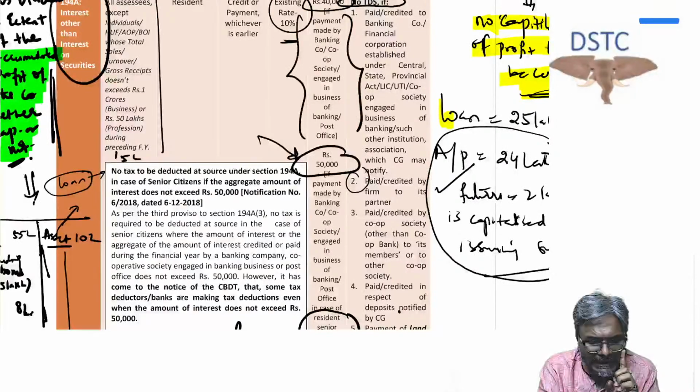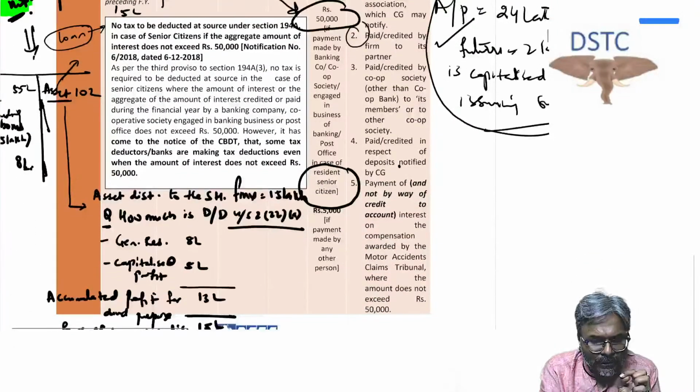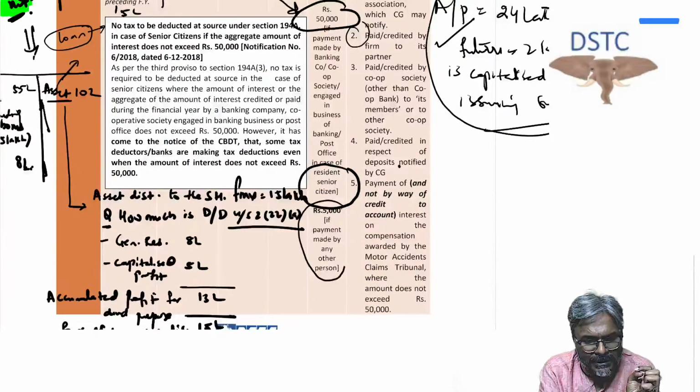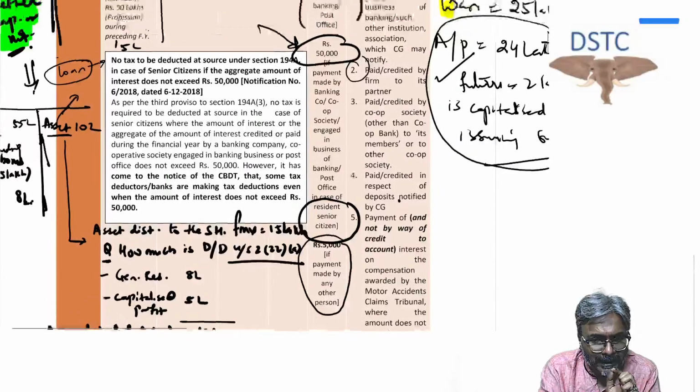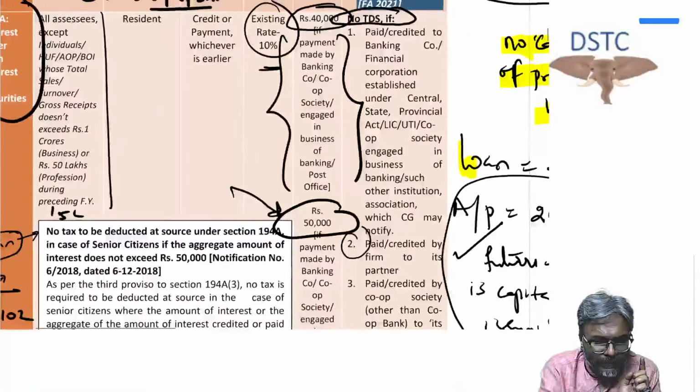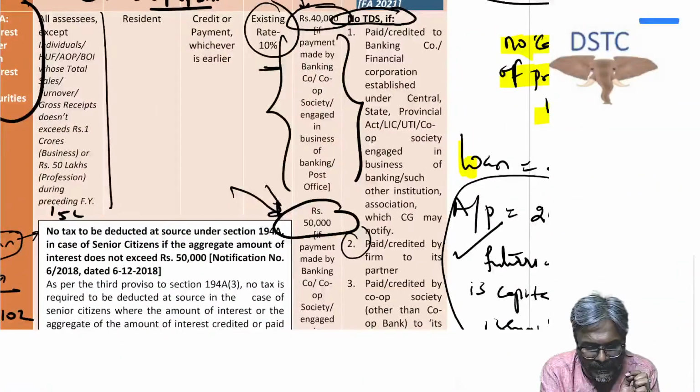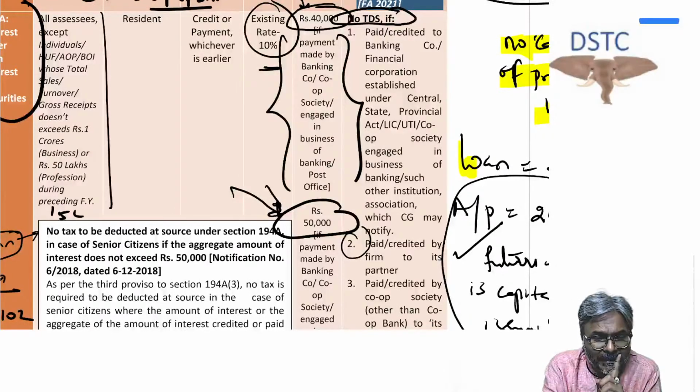Now, please be careful over here. Here also, for interest other than interest on security, the limit is 5,000. The interest other than the interest on security, students, the limit is what? 5,000 rupees. In this case, 5,000 rupees is the limit. However, be careful. 40,000 or 50,000 is the limit if the bank is making the payment.